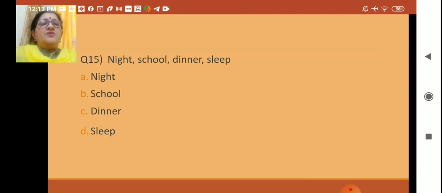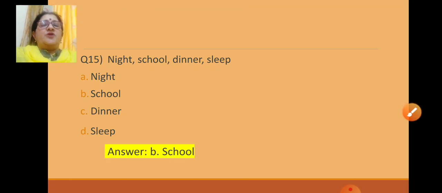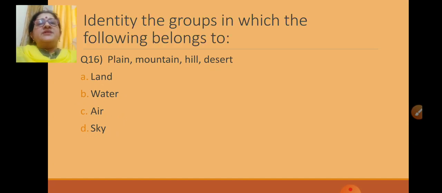Okay. Now, let us see if this is correct or not. Yes, B, school. Okay, children. Now, next question. Identify the groups to which the following belong. I am giving 4 things and you tell me which group they belong to.